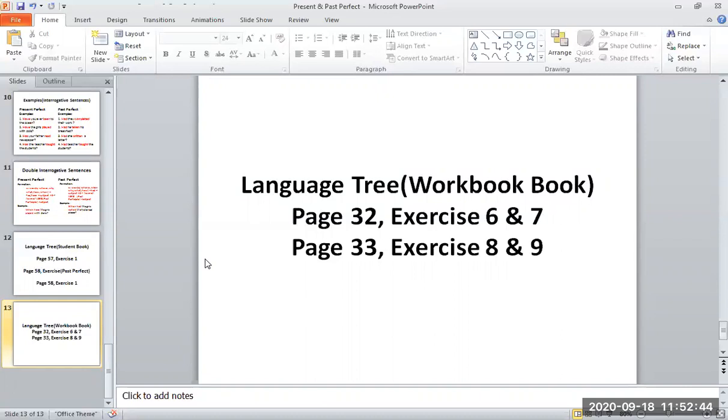Now look at the third and fourth column. He makes, he has made. I see, I have seen. You send, you have sent. She sleeps, she has slept.